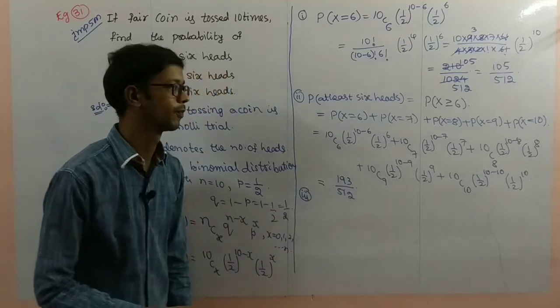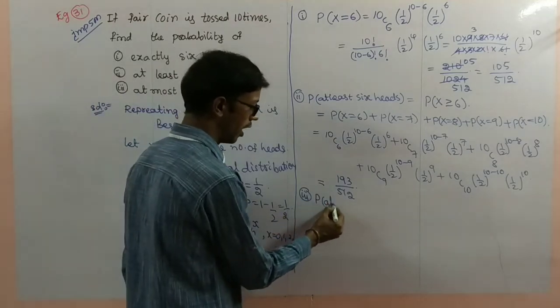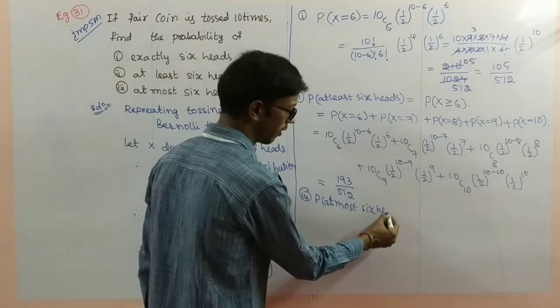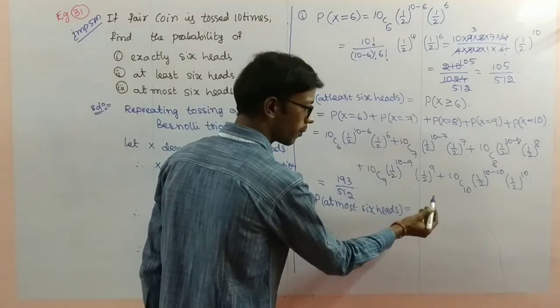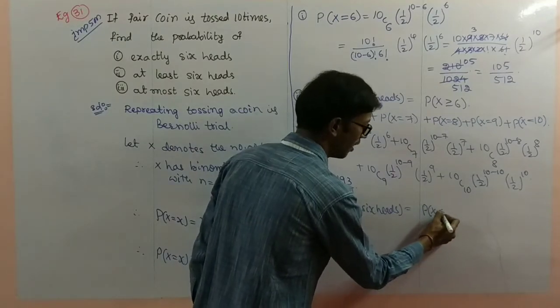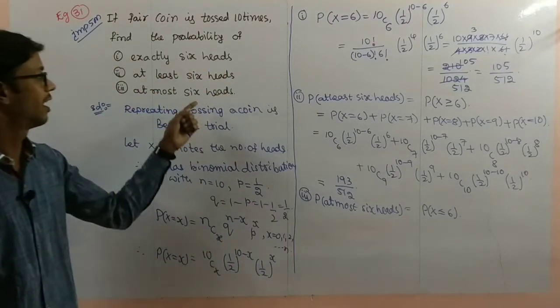Next one, number 3, probability of at most 6 heads. That is, probability of x is less than or equal to 6. At most means we have to write less than or equal to 6.